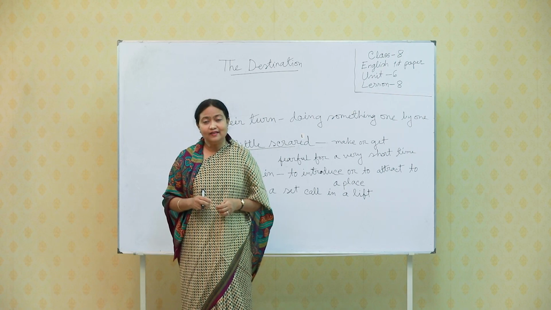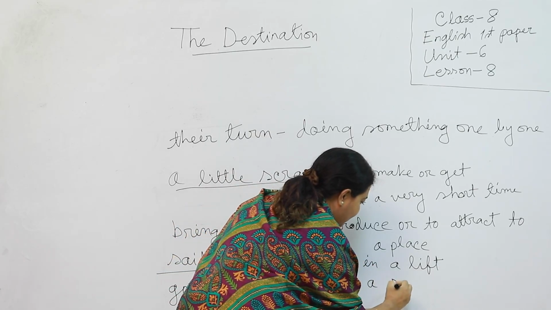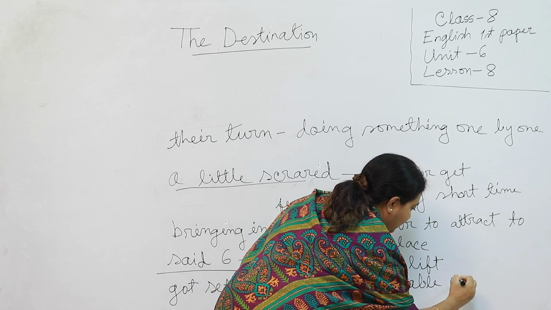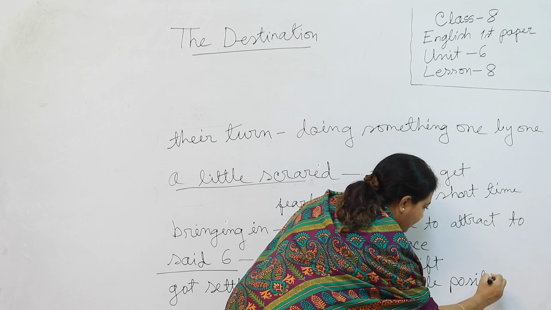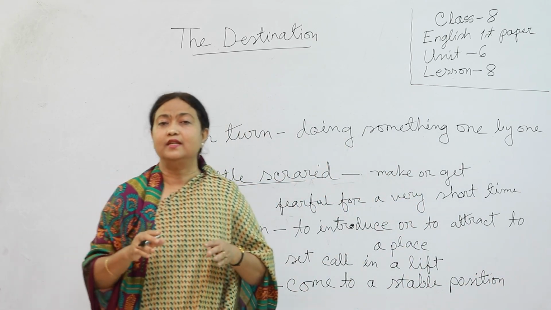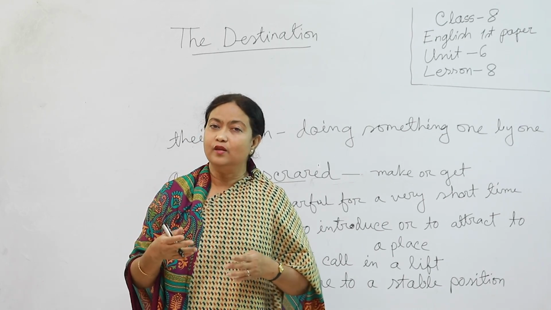That is, got settled means come to a stable position, that means to adjust to a new situation or new place.